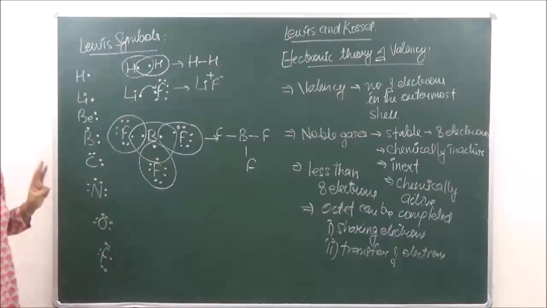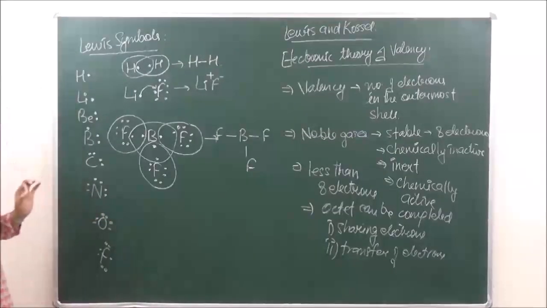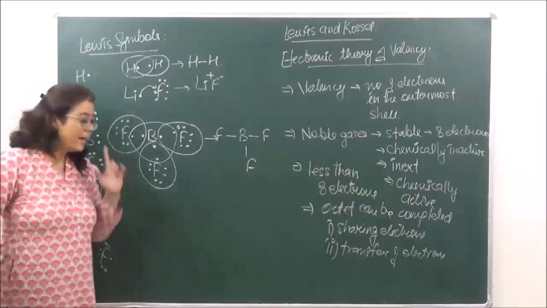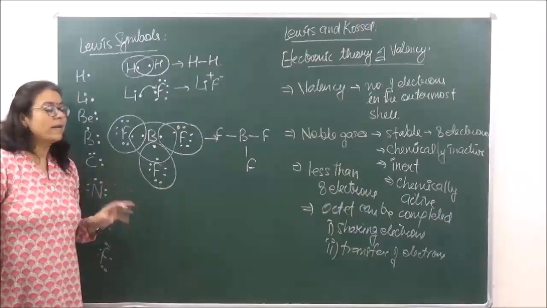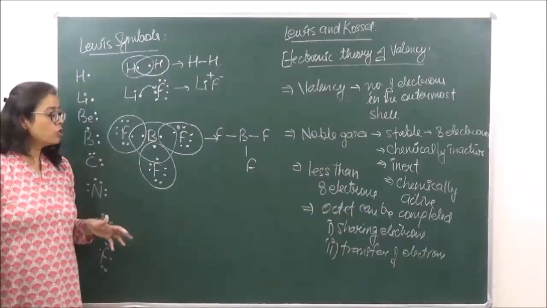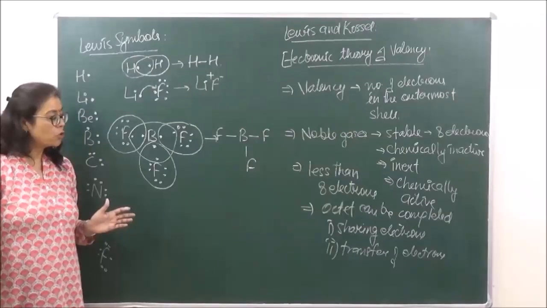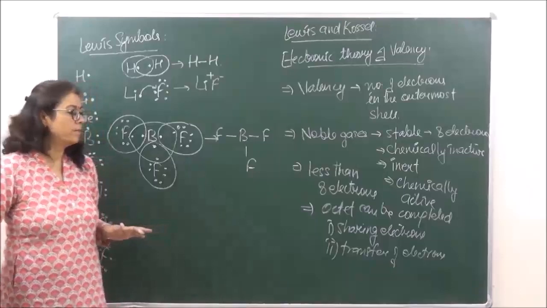So in this case, corresponding to all these ways which we have done over here, in this chapter we are going to study three kinds of bonds. If sharing of electrons is taking place, the bond is known as covalent, right? And if transfer of electrons is taking place, the bond is known as electrovalent or ionic. Then we are also going to study a special kind of bond which is known as the coordinate covalent bond. Okay?